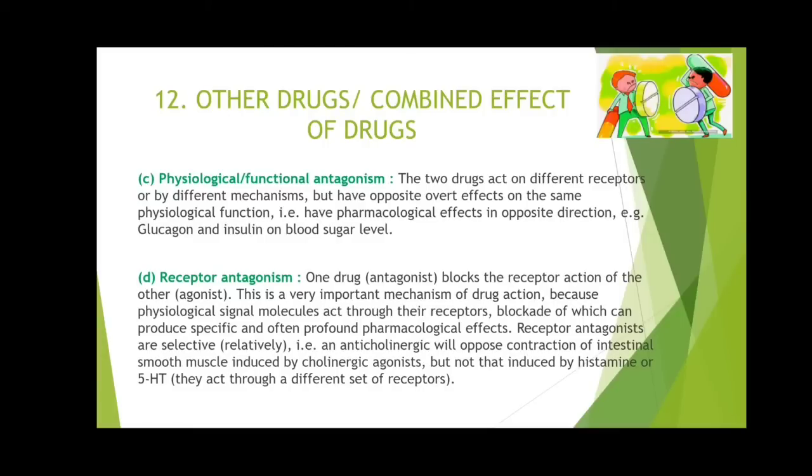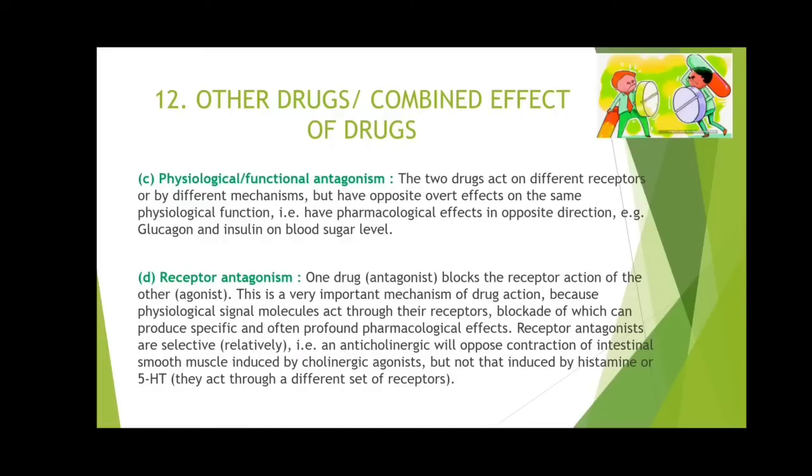This is a very important mechanism of drug action because physiological signal molecules act through their receptors, blockade of which can produce specific and often profound pharmacological effects. So if you give any antagonist, the natural agonist available inside our body will fail to activate the receptor and there won't be any effect.